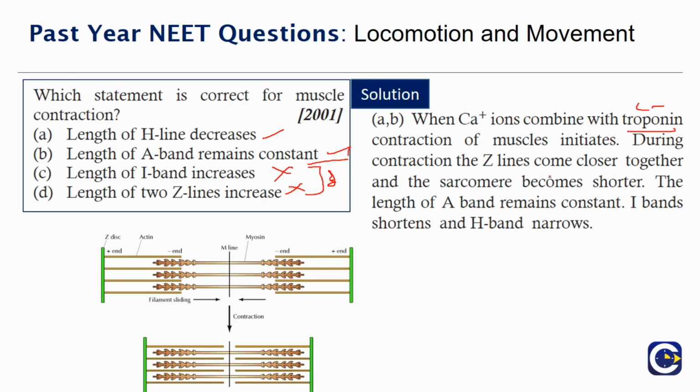During the contraction, the Z lines come close together and the sarcomeres become shorter. The length of A band remains constant, I band shortens and H band narrows. So the length of H line decreases. Also the length of A band remains constant. So moving on to the next question.